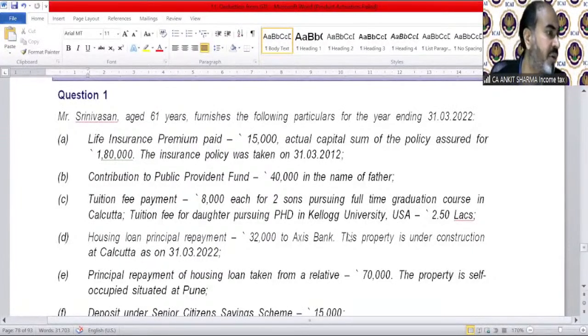In manufacturing units, sometimes the employee turnover is high each year. Janki is again asking: new employees come in and old ones leave, is 80JJAA available? This is not that easy, Janki. We have just read the eligible employees are those with salary less than 25,000. So those who left must have salary less than 25,000, and the reappointment must be of employees who again have salary less than 25,000. And a very important condition is that it should not be a casual worker. It should be a regular worker. So it's not that easy that you can throw out any regular employee whenever you want.